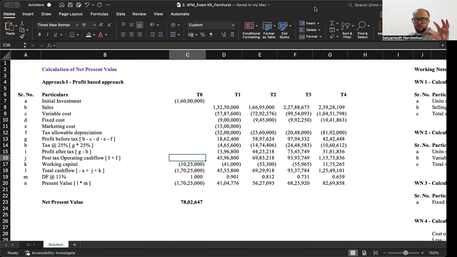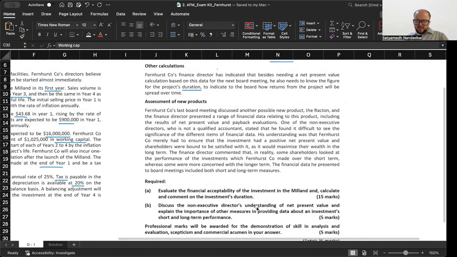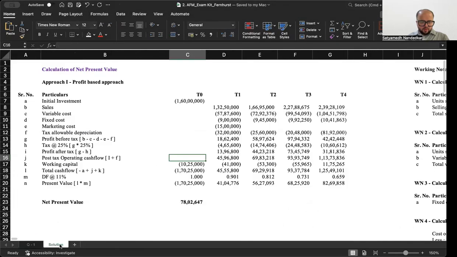Okay, the duration calculation is the second numerical aspect. The theory part we will take up separately. You know how duration is calculated, right? Duration is basically weighted average cash flows divided by the present value of all the cash flows. So the same thing you are supposed to do here when it comes to calculation of duration.